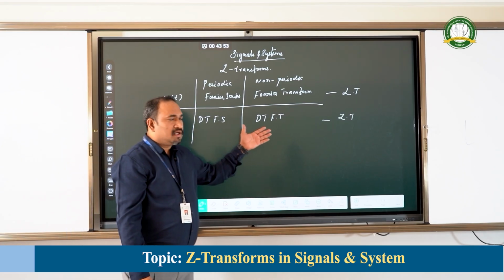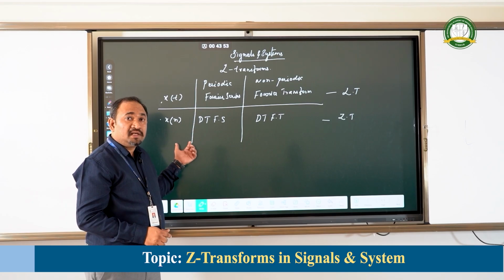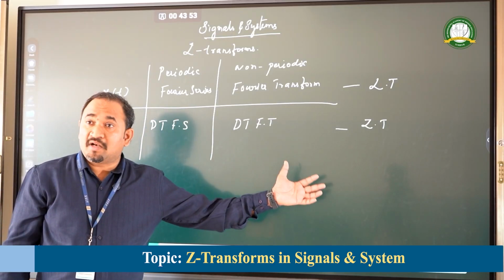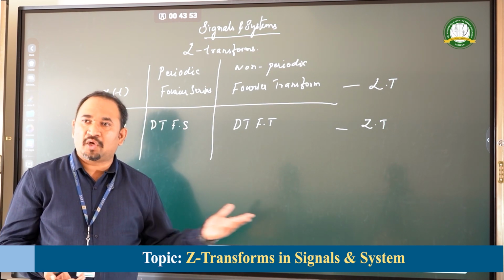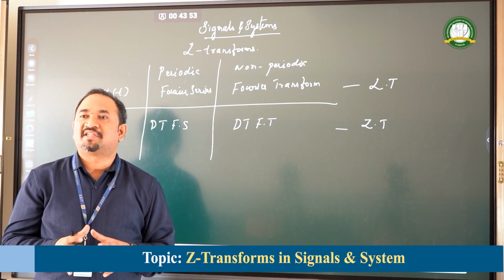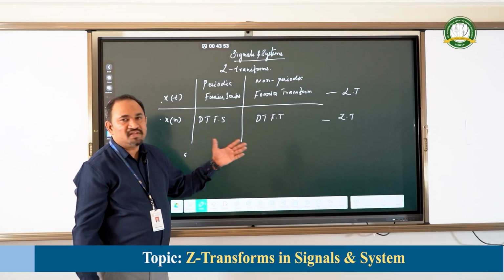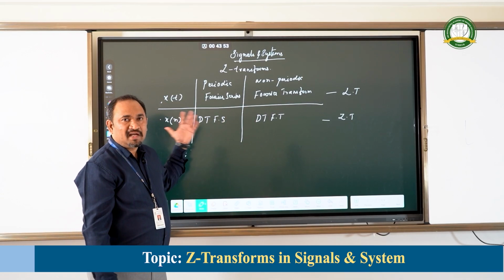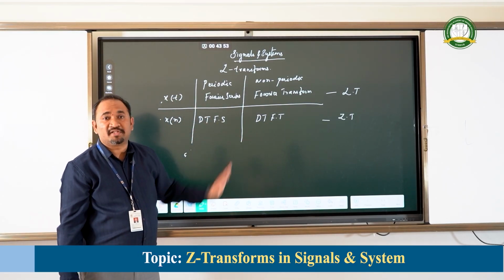Moving further, we will be getting the output for such signals where the output was divergent in Fourier analysis. Here it will be convergent in nature up to some limited boundary. Above that boundary, in these two cases also the output will become divergent, but at least up to some extent we will get the output. So that is why we go with Z transformation in the discrete case and Laplace transformation in the continuous case. This is just a brief introduction on why Z transformation is required.